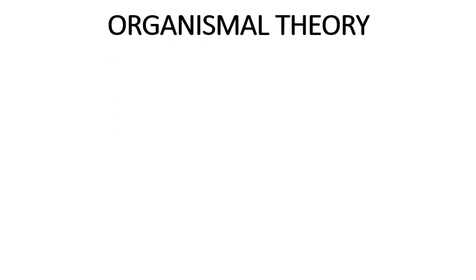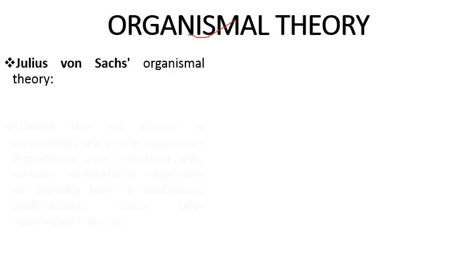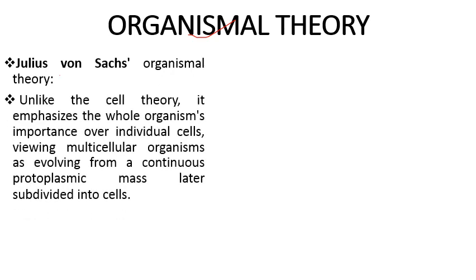Next we have different theories. First one is the organismal theory. It was given by Julius von Sachs. According to this theory, unlike the cell theory, it emphasizes the whole organism's importance over the individual cell.